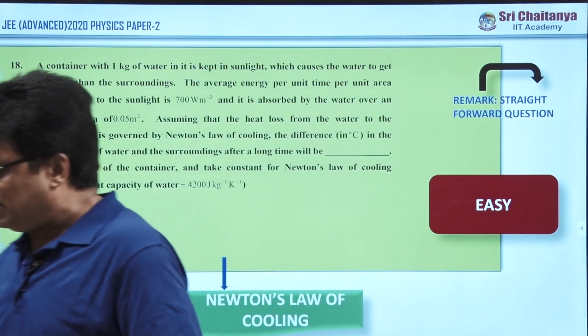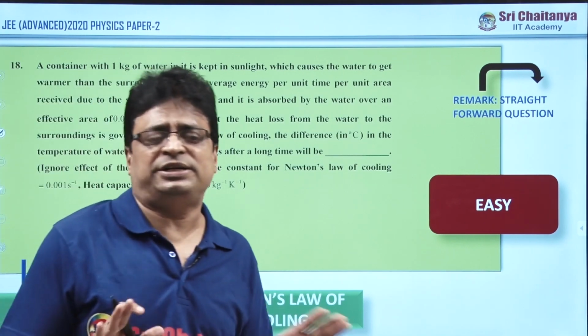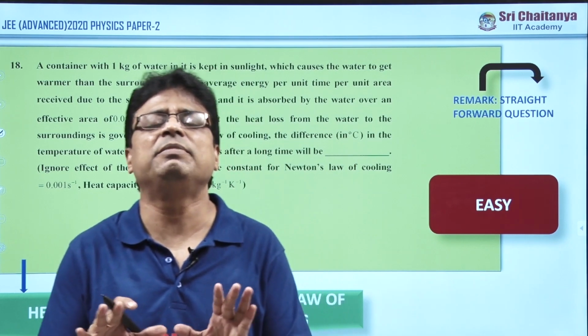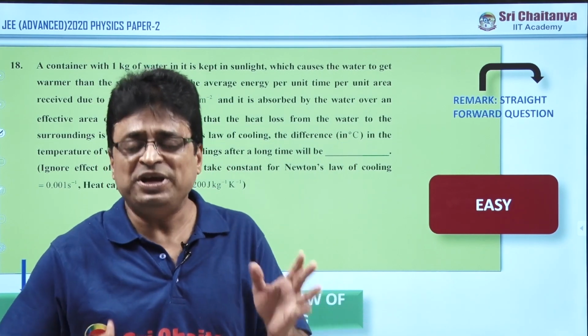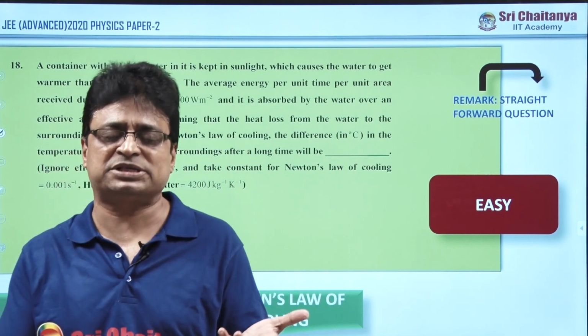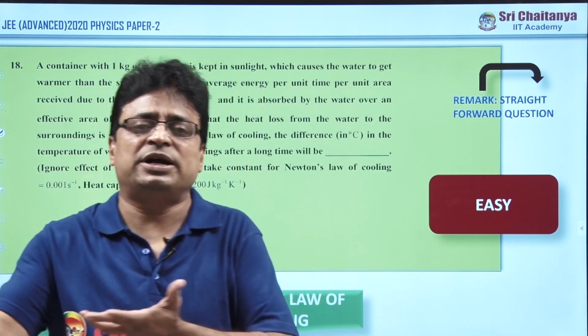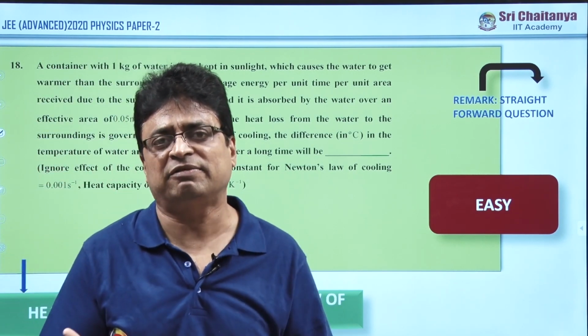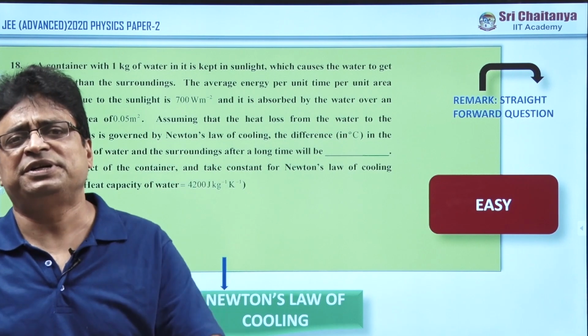So my friends, for Sri Chaitanya, IIT Advanced standards are immaterial for us because our students have been exposed to different varieties of problems. Because of our paper standards, across the country we are collecting information from our experienced faculty, and our papers are just sufficient.